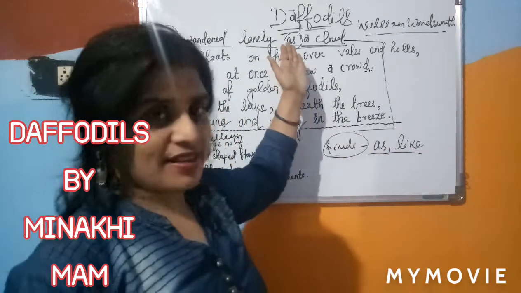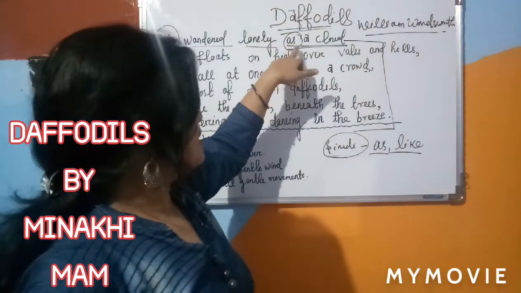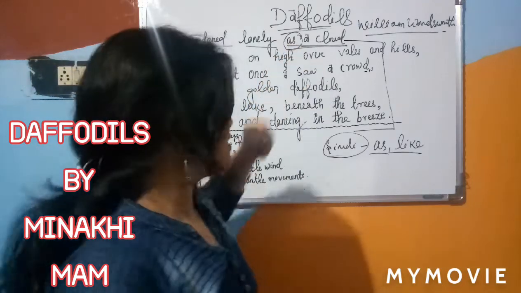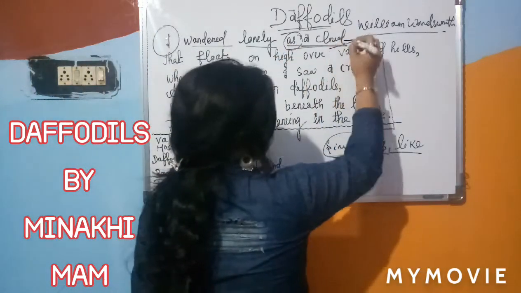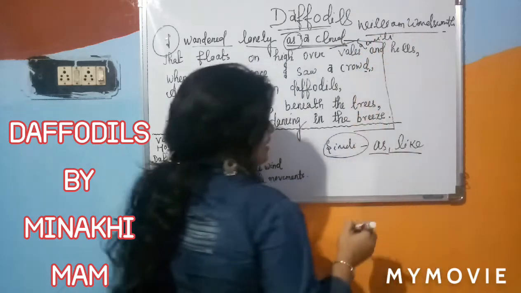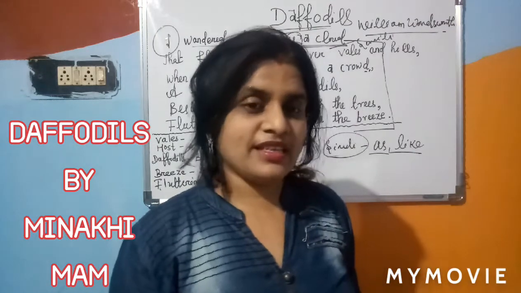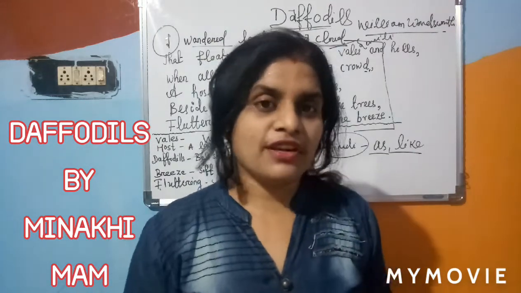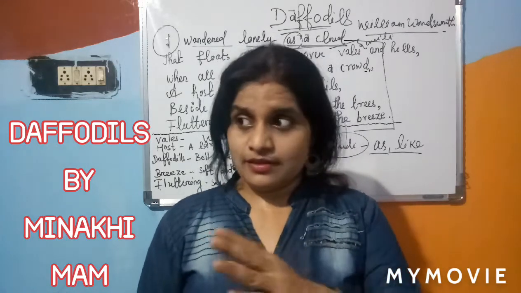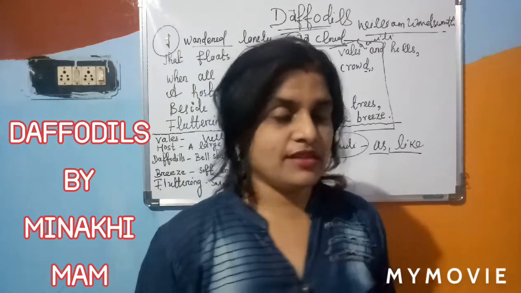So in the first line, William Wordsworth is using the word as, and because he was using this word, it is called simile, which is highly essential when you write the answer to the question. You have to write something different from the others. When you explain the critical terms, it makes a better impact on the examiner.